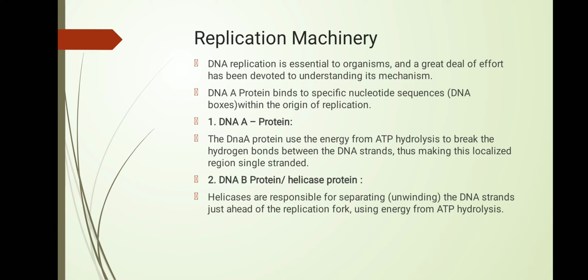The second one is the DnaB protein, also known as the helicase protein. Helicase protein is responsible for fork creation. Helicases are responsible for creation and also for separating the DNA strands ahead of replication. They use energy from ATP hydrolysis and maintain single-stranded DNA.